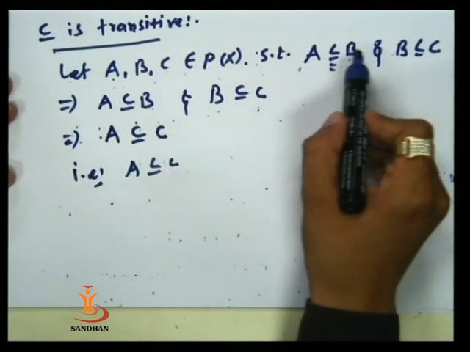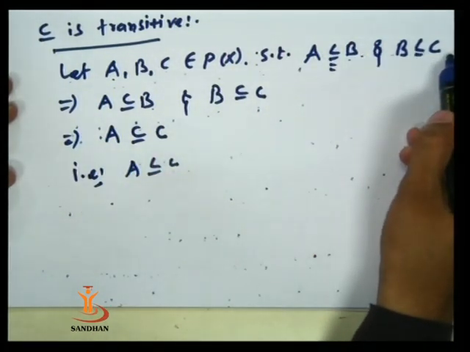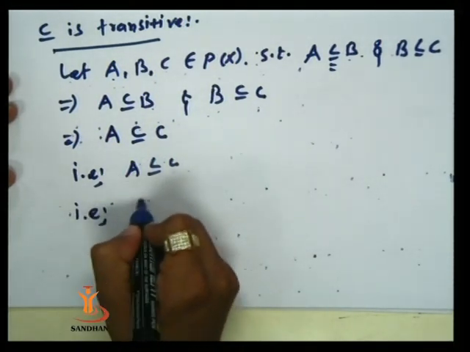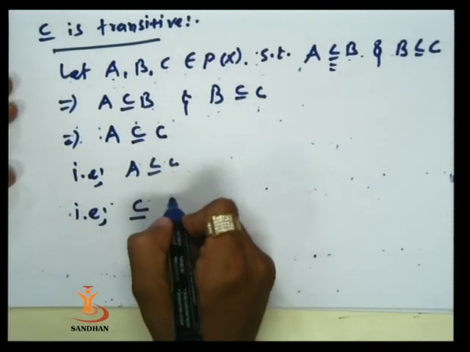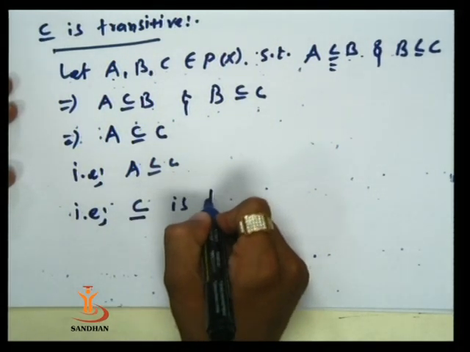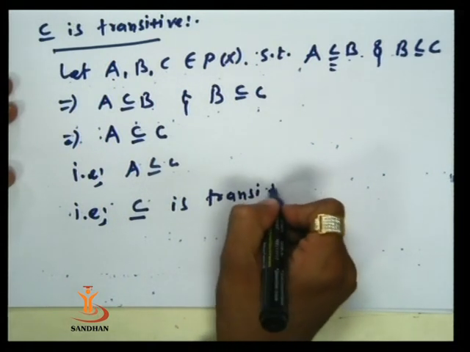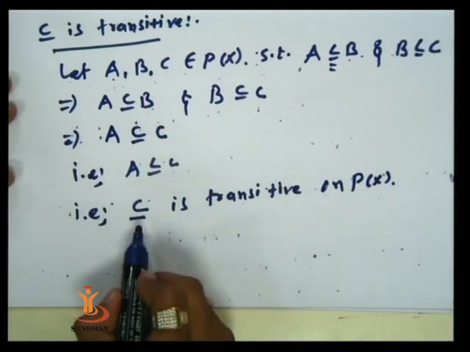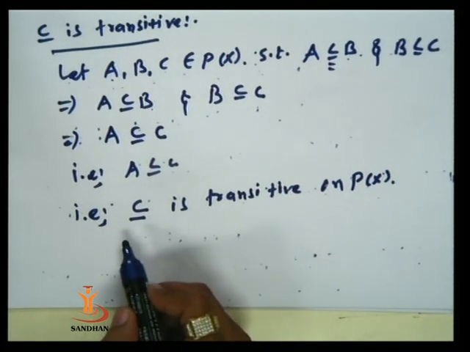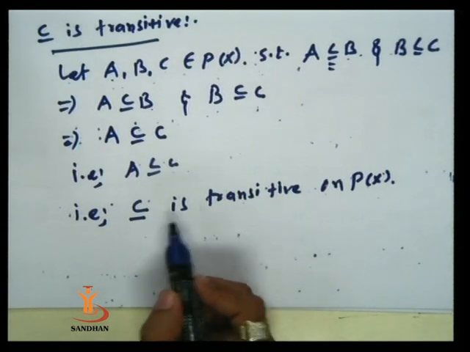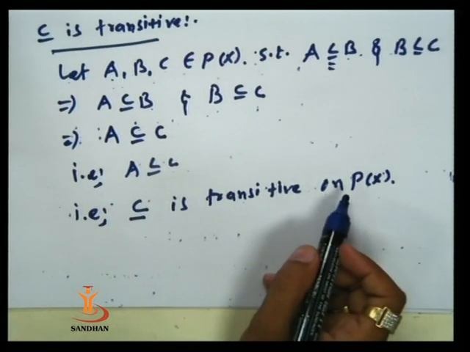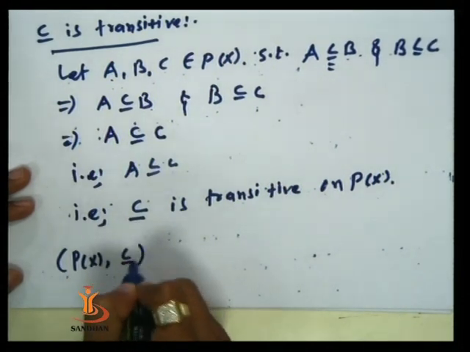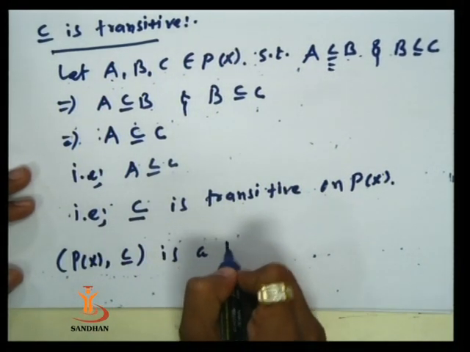Thus, whenever we have A is related to B, B is related to C, we have A is related to C. It means this relation, subset or equal, is transitive on this set Px. Thus, this relation is reflexive, antisymmetric, and transitive on Px, and therefore Px together with this relation is a poset.